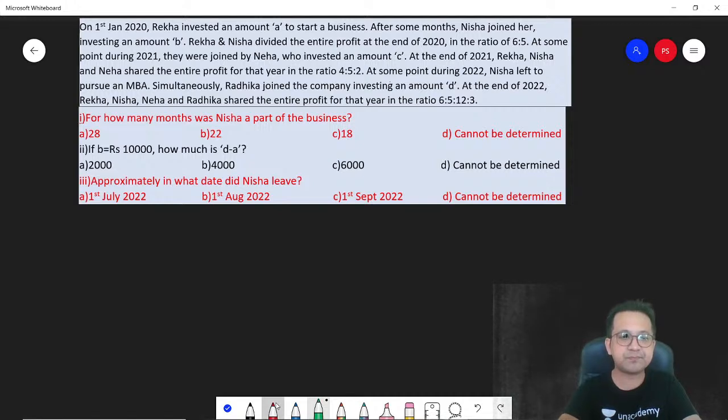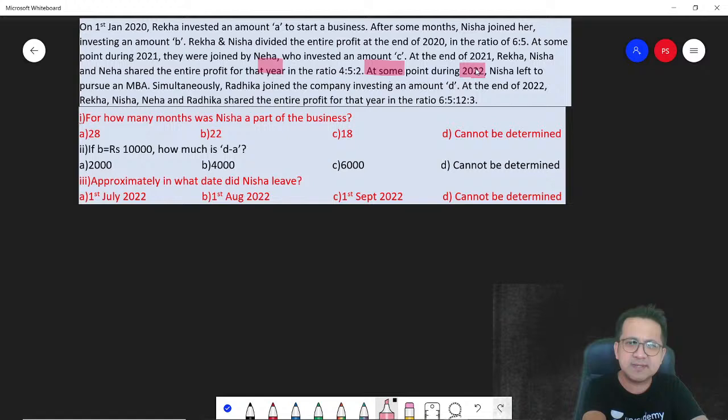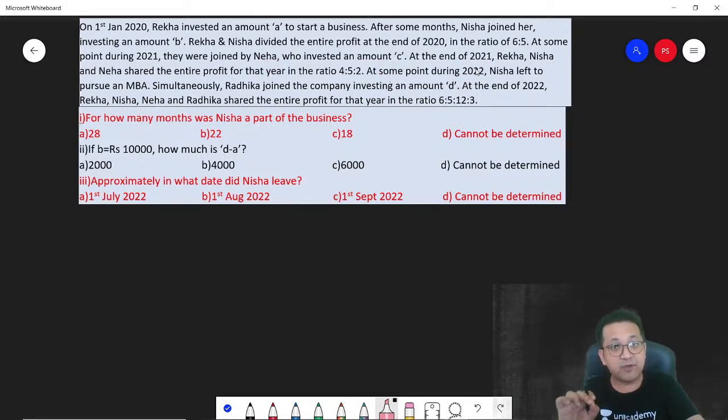Let's look at it. On 1st Jan 2020, Rekha invested an amount A to start a business. After some months, Nisha joined her, investing an amount B. Rekha and Nisha divided the entire profit at the end of 2020 in the ratio of 6:5. At some point during 2021, they were joined by Neha, who invested an amount C. At the end of 2021, so basically you realize that every year money is getting invested for different time periods.